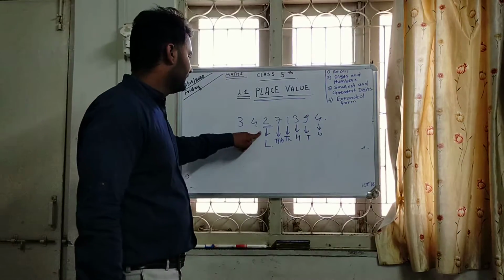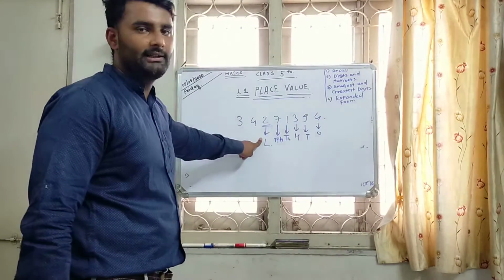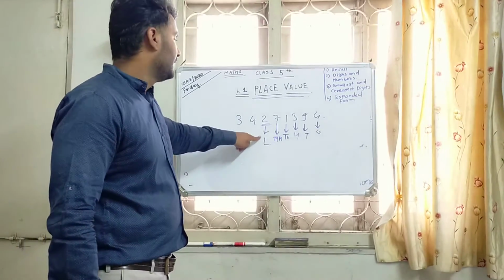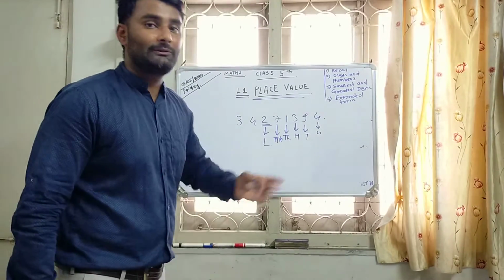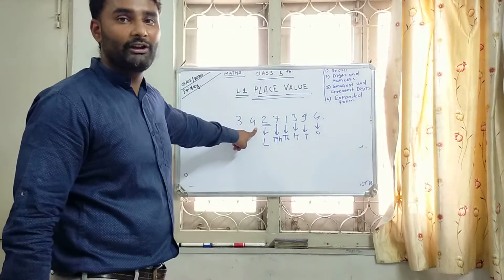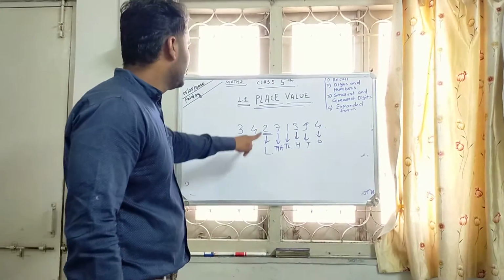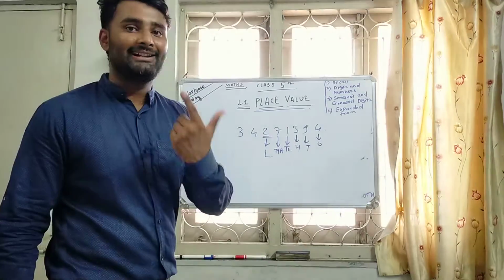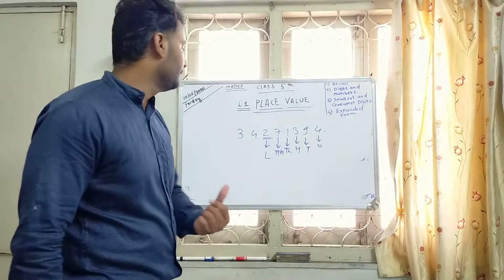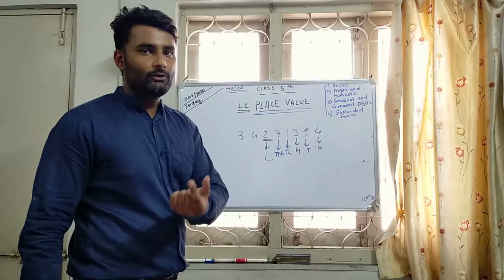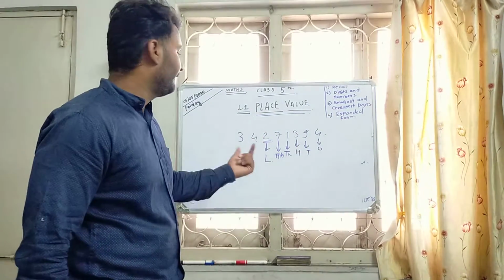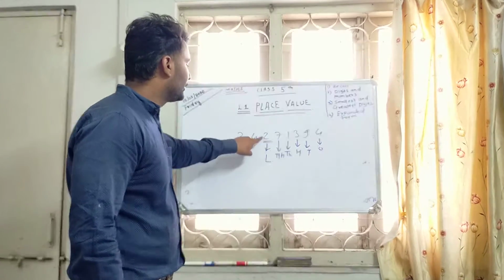Very simple. How many lakhs are there? 2 lakhs are there. How are we able to say that? Because we know the face value. What is the face value of this number? 2. And what is the place value of this number? Lakh. As I told you before, just take together those two values, face value and place value: 2 lakh.